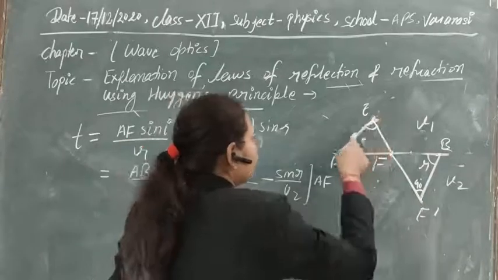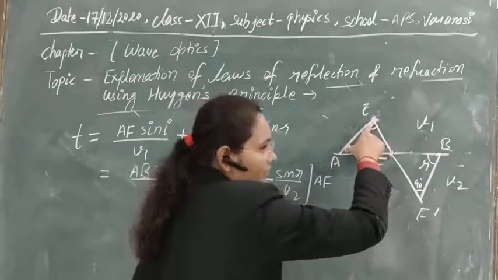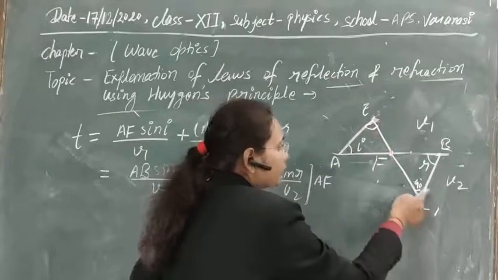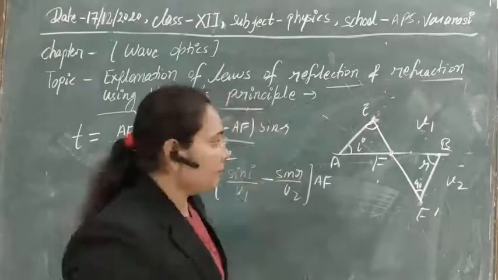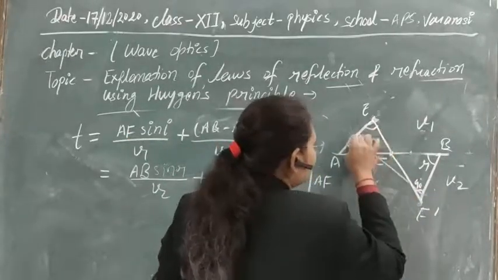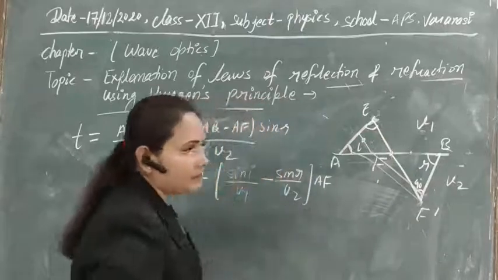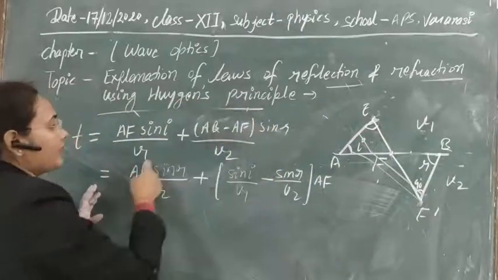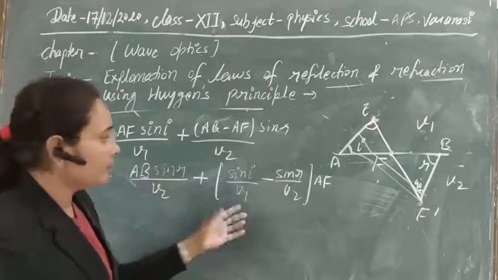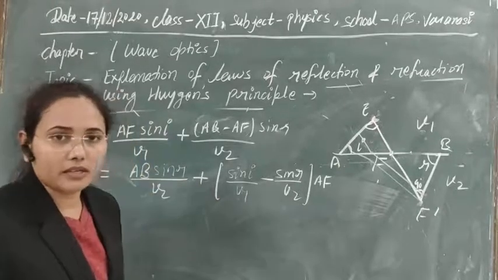If this is taken as the source, all the points generating from here should reach here at the same time. But if the value of AF changes, then it would take different times to reach there, and the Huygens principle would be wrong. So to make it right, this factor should be 0.